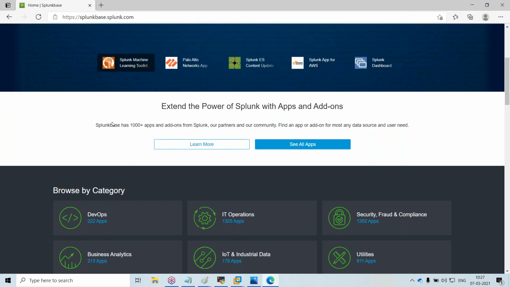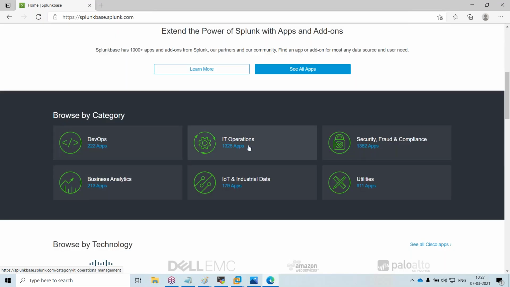There are multiple categories like DevOps, IT, security, fraud, compliance, business analytics, IoT, and utilities. These are the categories that Splunk supports. If you see the number of apps, it is mostly used by IT operations, and you also have so many apps for security.